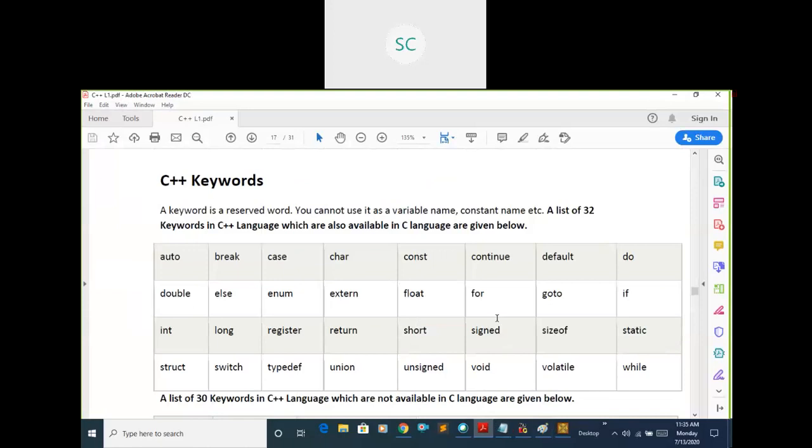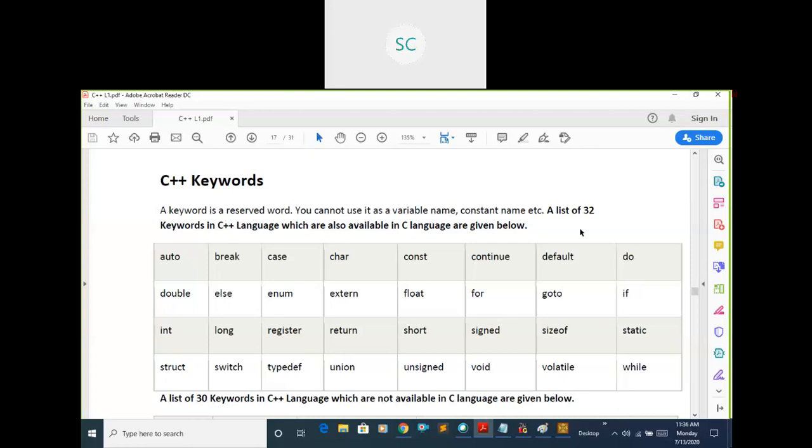A keyword means it is a reserved word. It has a meaning which is already defined by the C++ developers. Whenever we require, we directly use those keywords in our program. What are those keywords? We have a list of keywords.